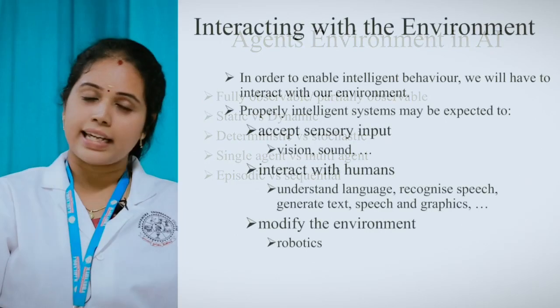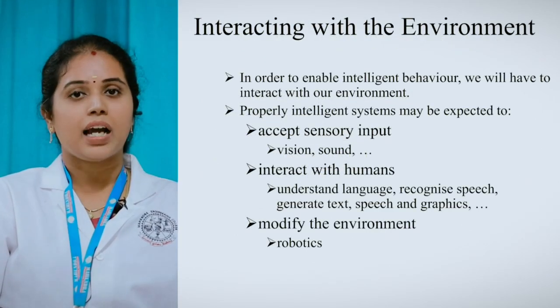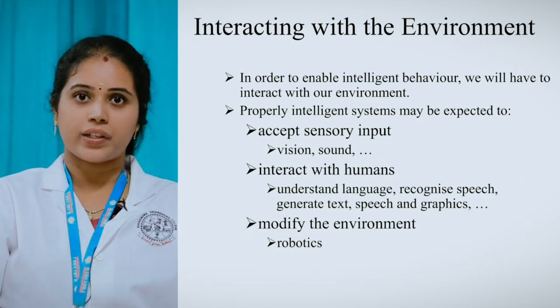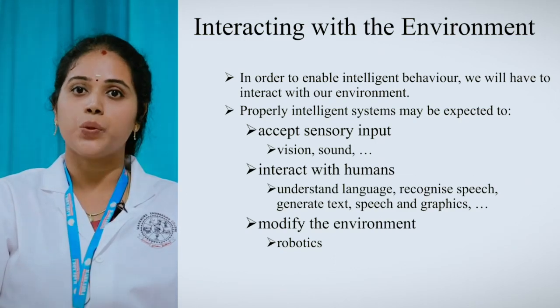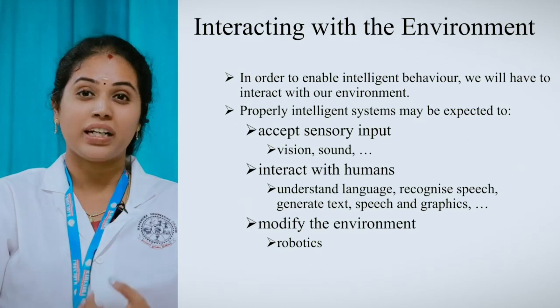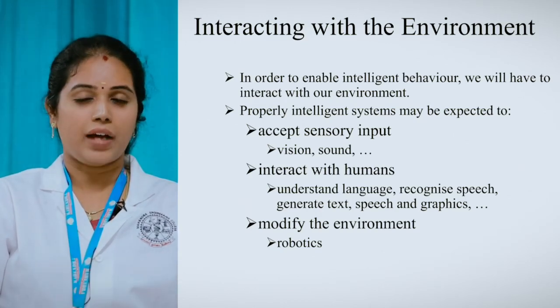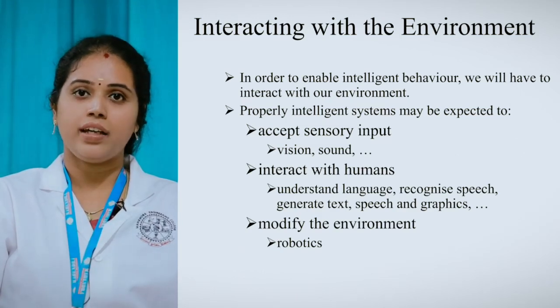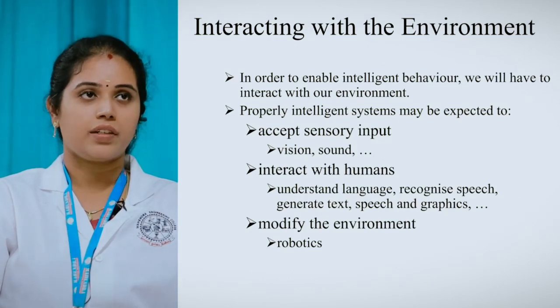Okay. The next one is interacting with the environment. So you know how you can interact with the environment with the help of sense organs, that is applicable to humans. In case of machines, with the help of sensors, it can connect and organize the information from the environment, and with the help of actuators, it can do the actions upon the environment. So these are all the ways of interacting with the environment, right?